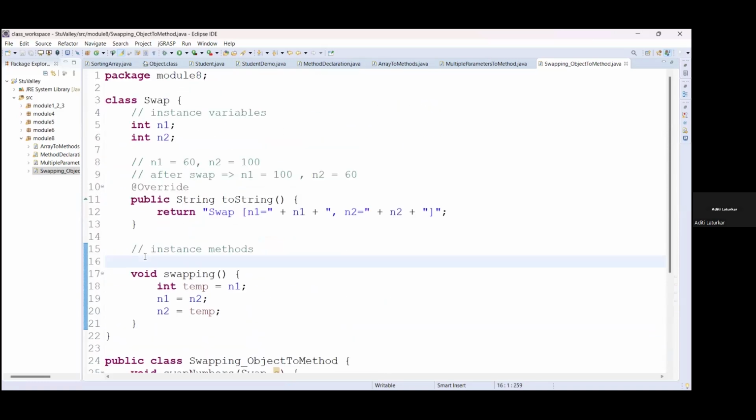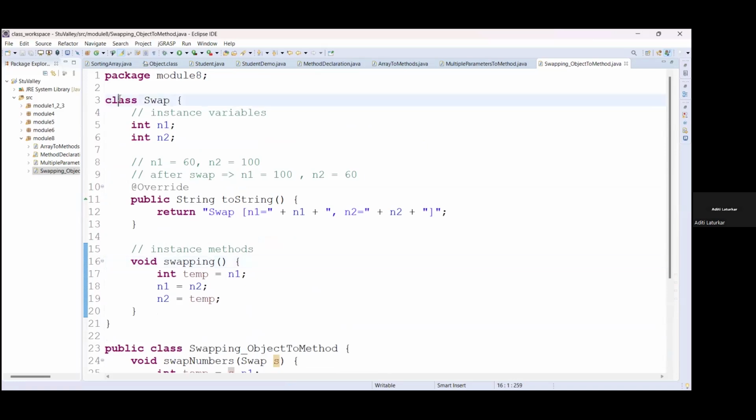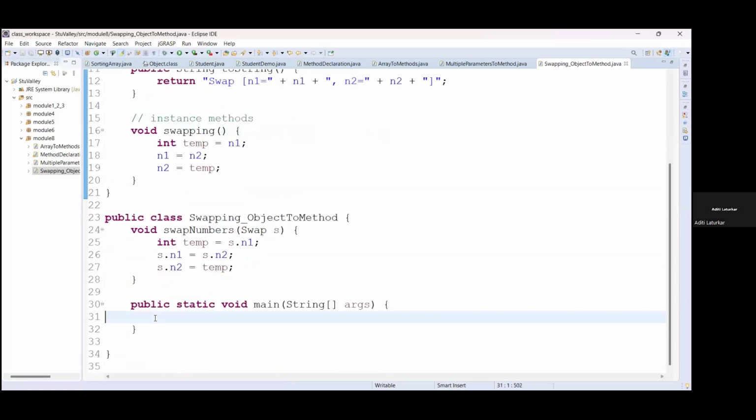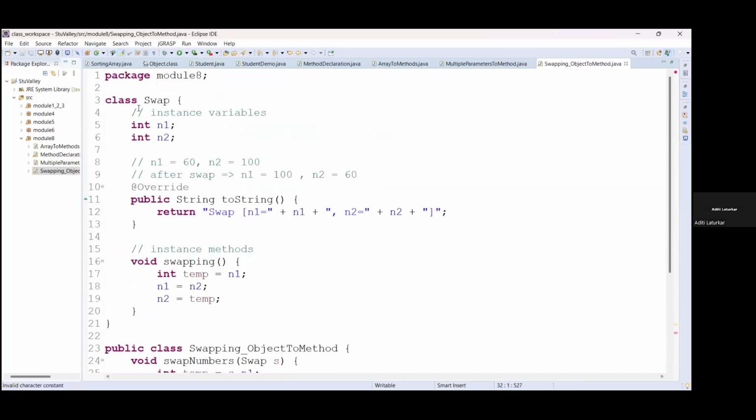Okay, so basically we will create a class swap object, swap s1 is equal to new swap. Okay, now this class has default accessibility. We are not specifying anything, that means default accessibility.